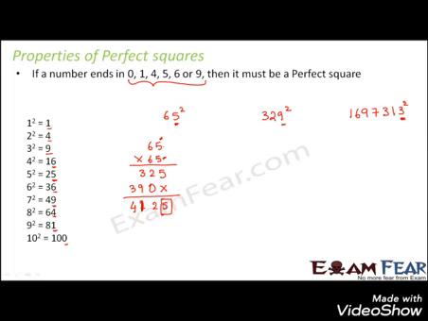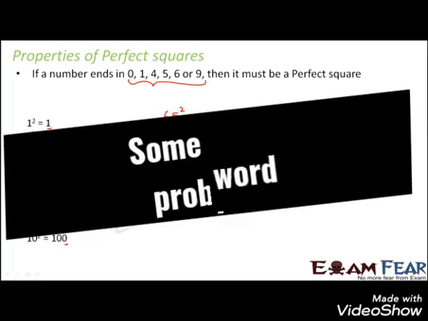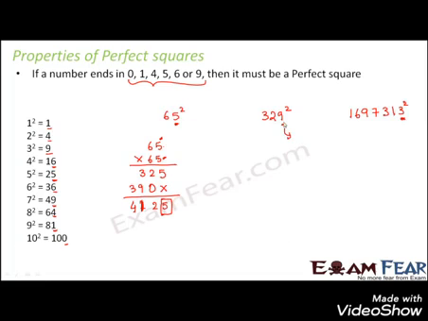So any perfect square will always have one of these numbers, because whatever digit is in the units place decides what digit will be in the units place of that perfect square. For example, let's look at this one: 329 whole square. So how do you know what will be its value? It doesn't matter, just focus on the units digit. So the units digit is 9.